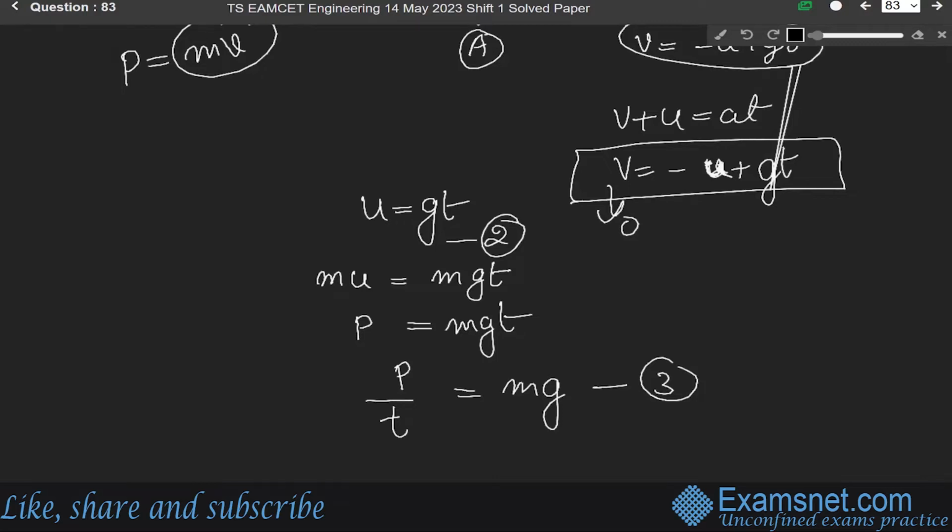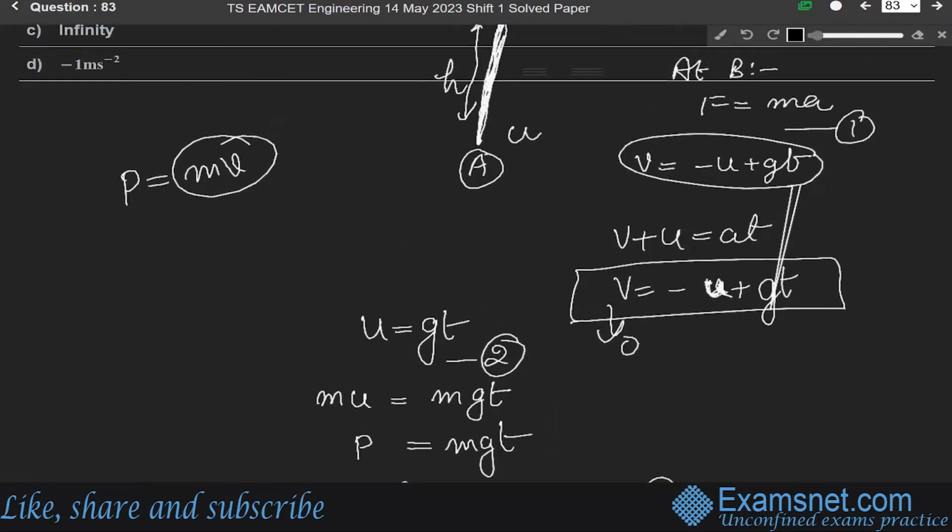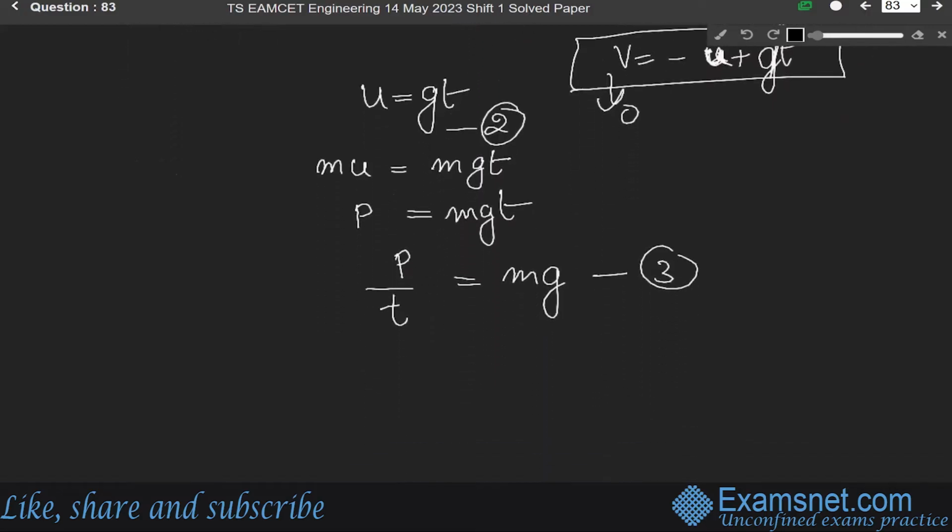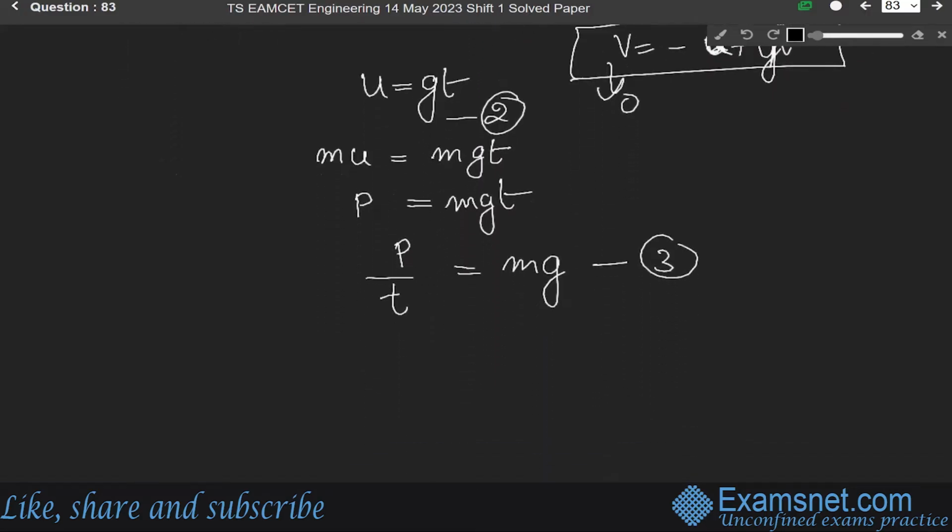Okay, if we compare equation 1, that is F equals mass into acceleration, with equation 3, that is p by t equals m into g, we came to know that this a is equal to g. Got it?